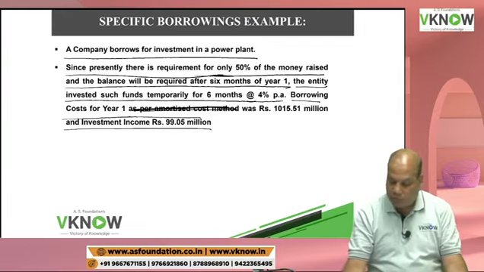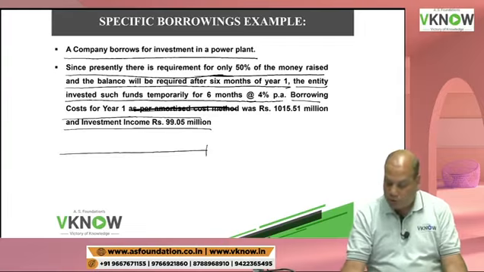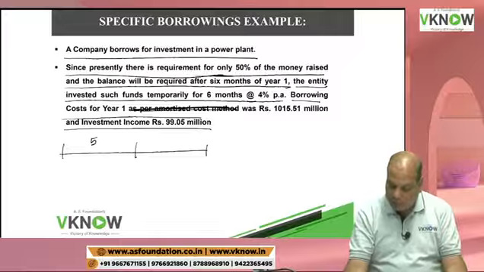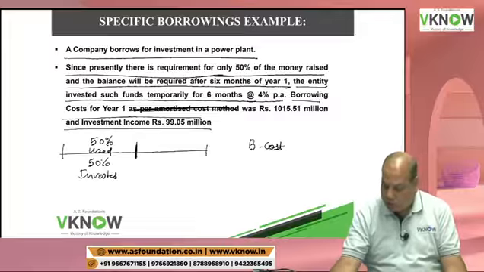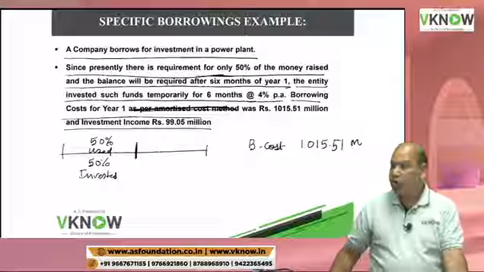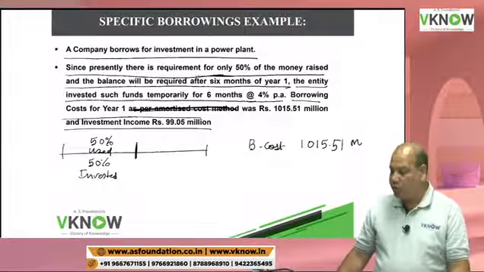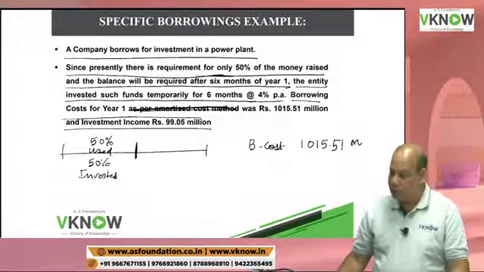The story is that you took a loan for a power plant. 50% money was used and the remaining 50% was invested. The total borrowing cost was 1015.51 million.